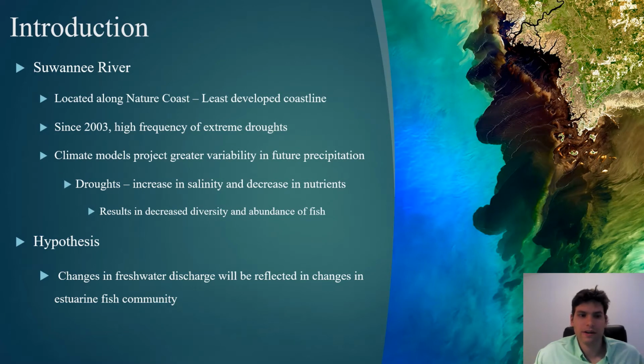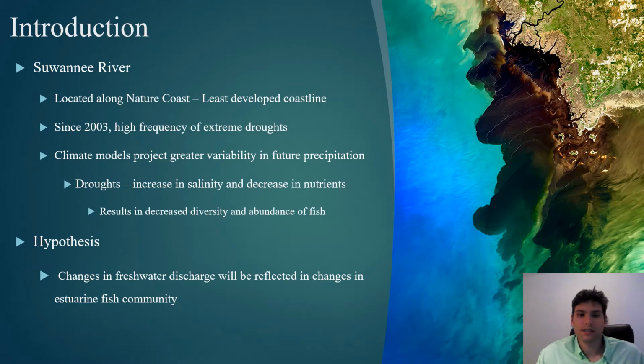So just some background information on the Suwannee River if you're not already familiar. It's located along Florida's Nature Coast, which is the least developed coastline along the continental United States. Since 2003, there's been a high frequency of extreme drought conditions. In particular, 4 of the 6 most extreme low flow events in the past 100 years have happened since 2003. Climate models project even greater variability in future precipitation rates, which can further impact the frequency of droughts.